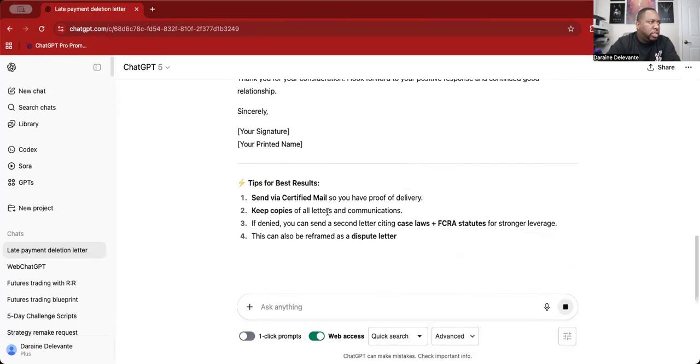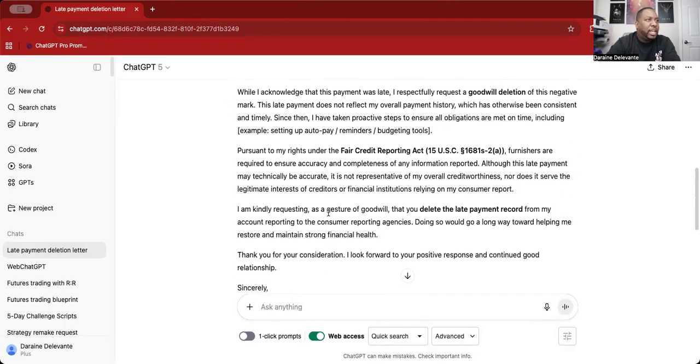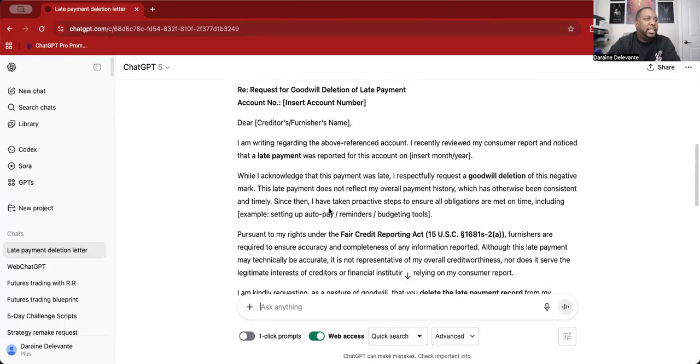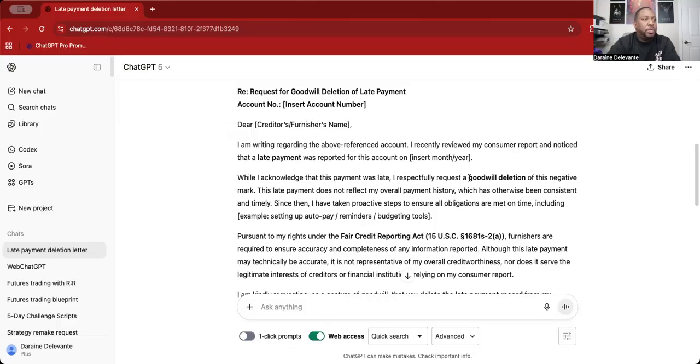All right. So as you can see, it gives us a basic letter. This is asking for goodwill deletion, which is crazy because goodwill deletion is actually you admitting that you are late, and you're begging them not to take any action. Let's go through the letter and really see what it says. You'll see the difference between a regular generated AI letter and an AI letter generated from how I teach. All right, let's compare the two.